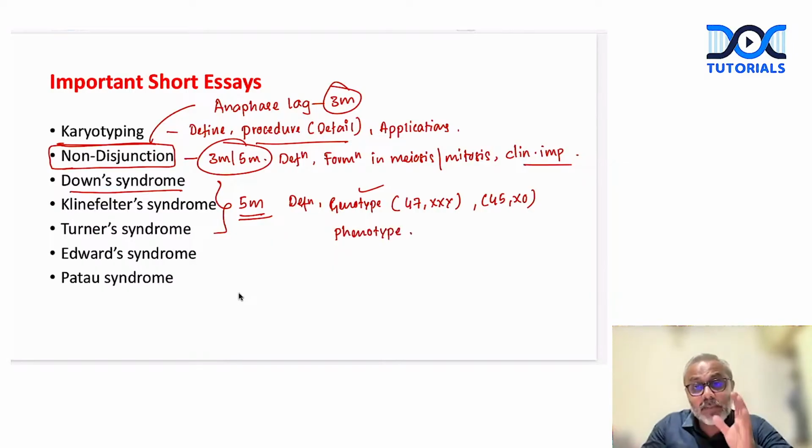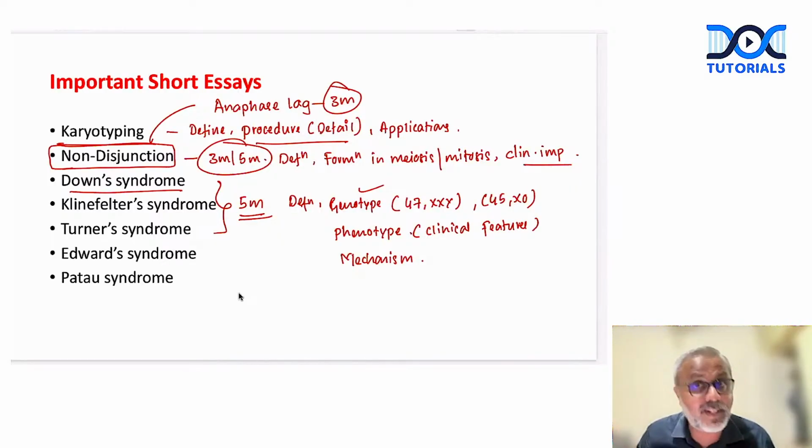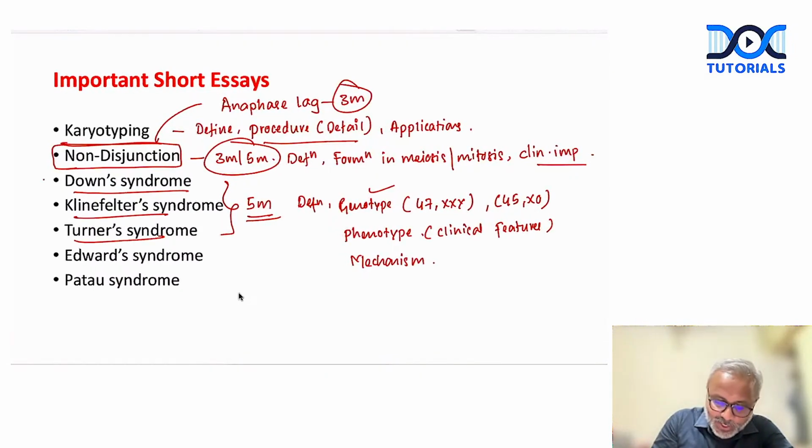What do we mean by phenotype? Here we can mention the clinical features or the physical appearance. What are the clinical features the patient of these syndromes will present with? Then we can describe the mechanism, right? How can Down syndrome, Klinefelter syndrome, or Turner syndrome result? What is non-disjunction? Explain it with the help of a diagram, right? So this is regarding these 3 questions, which are potential 5-marker questions.